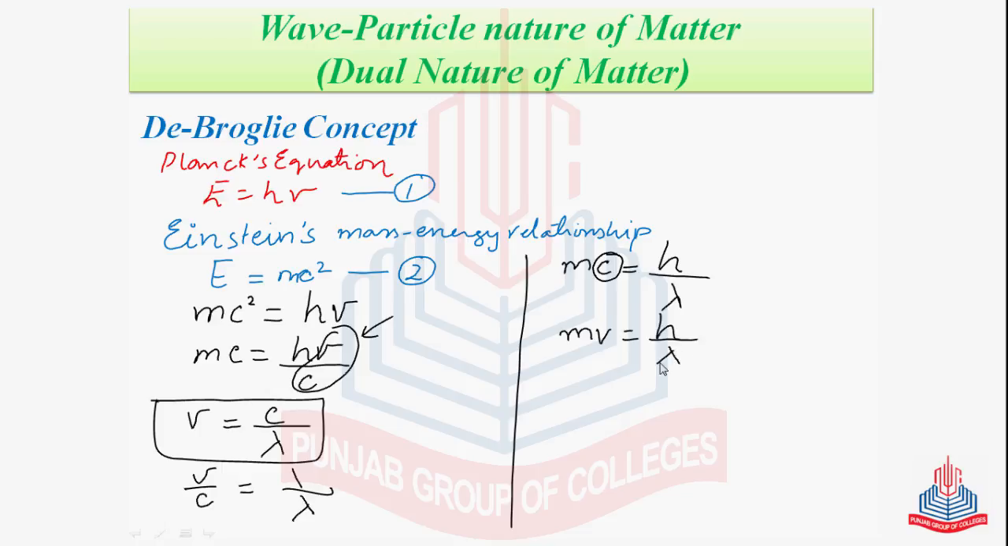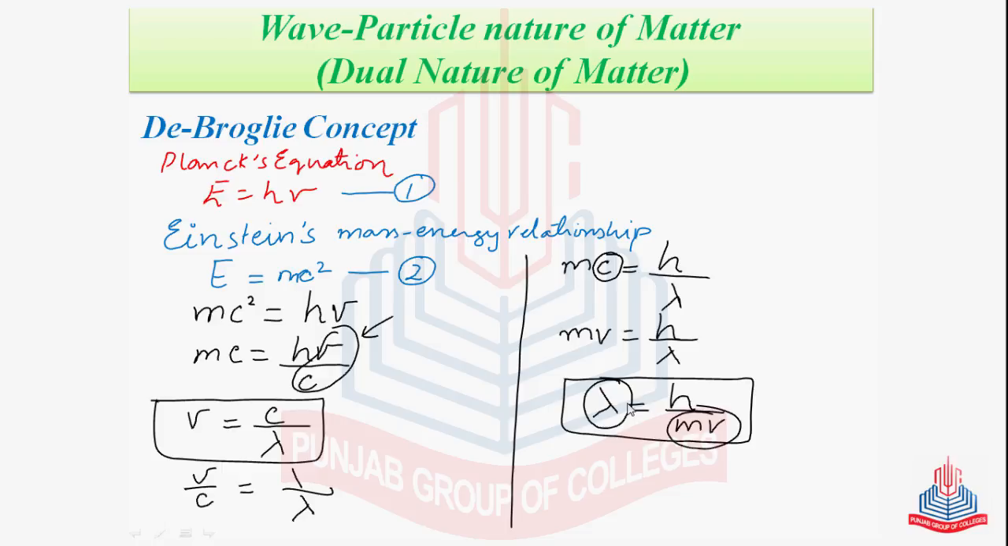Or we can rearrange it as lambda is equal to h over mv. This is Lewis de Broglie's equation for wave-particle duality of matter. In this equation, we have mathematically related the wavelength with the momentum of the electron.